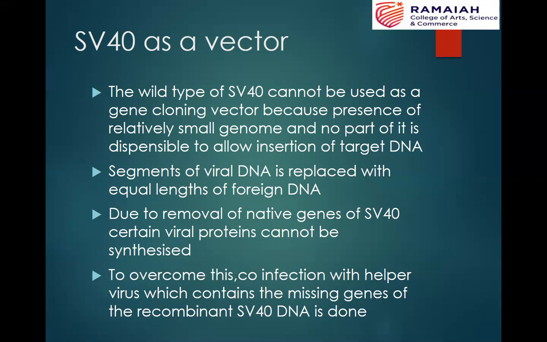So when you introduce your foreign DNA by replacing some of the important genes of your SV40 genome, you have to go for co-infection with the helper virus, and that helper virus would be producing the gene products that are missed while producing your recombinant DNA using SV40 as a vector.